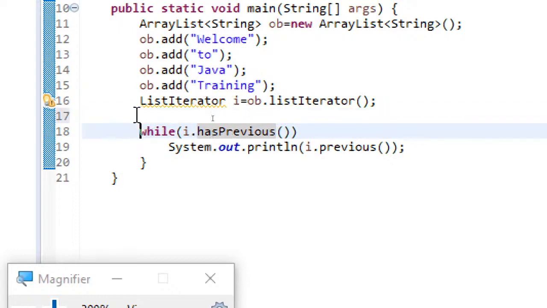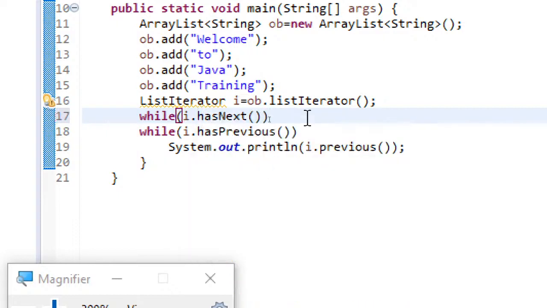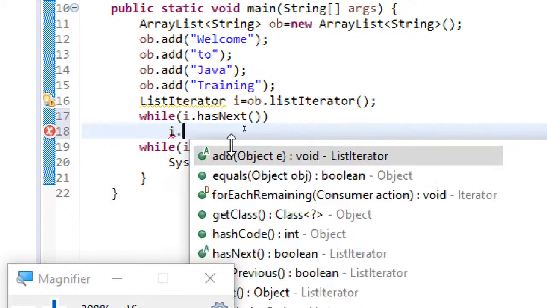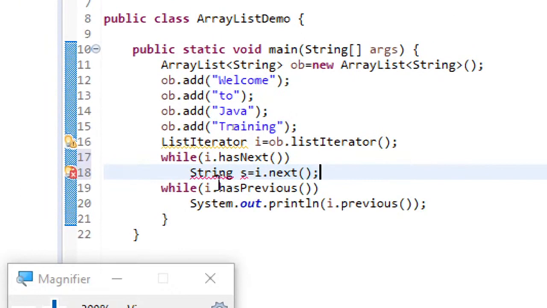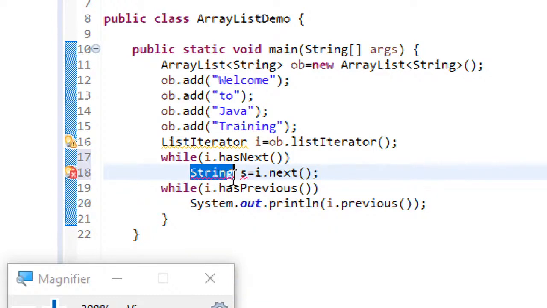Okay, what we will do is, let me just use this while i dot hasNext.